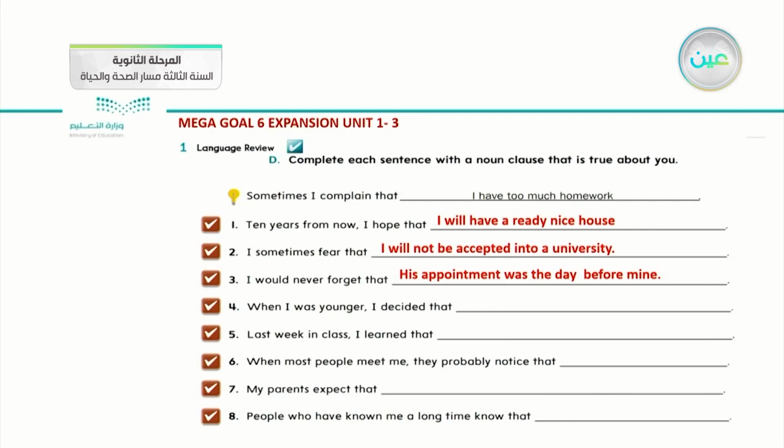How can we use a noun as a verb? When I was younger, I decided that I wanted to be a teacher. So be a teacher is the important thing mentioned. How can I apply this noun clause with it? I bring be, then I follow it with an adjective.